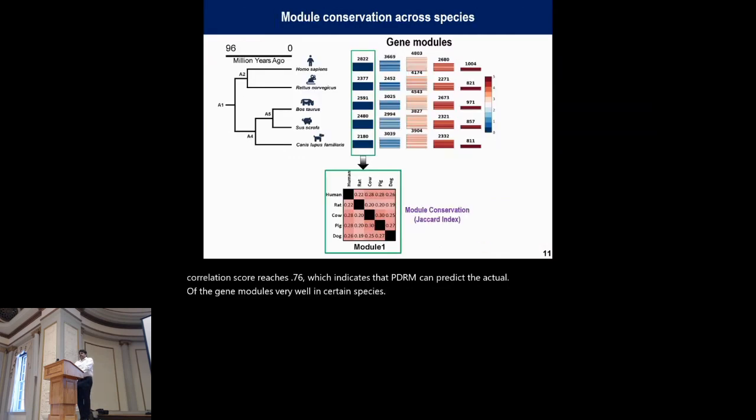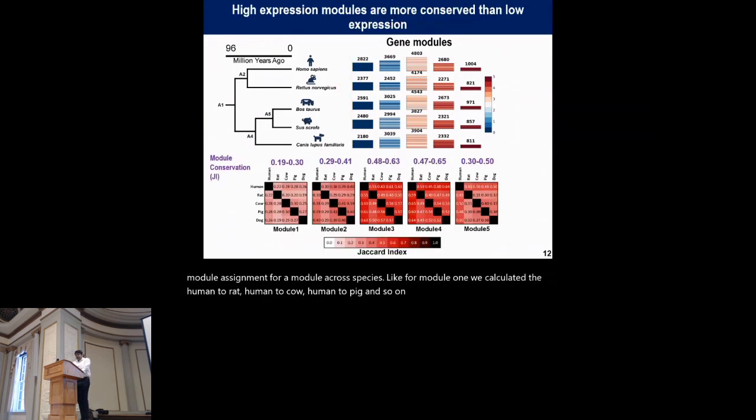Next, we calculated the module conservation score using the Jaccard index of the gene module assignment for a module across species. Like for module 1, we calculated the human to rat, human to cow, human to pig, and so on. And we found that a conservation score of 0.19 to 0.65 was achieved. And among these, the high expression gene modules like module 3, 4, and 5 exhibit a greater conservation across species, whereas the low expressing gene modules like module 1 and module 2 have significant divergence across species.